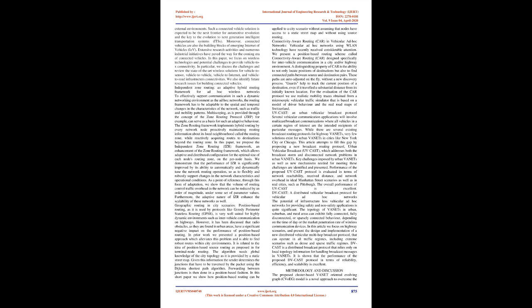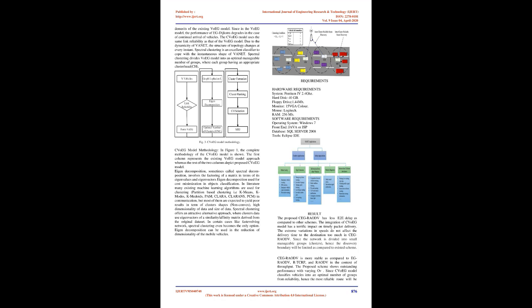We demonstrate that the performance of IZR is significantly improved by its ability to automatically and dynamically tune the network routing operation, so as to flexibly and robustly support changes in the network characteristics and operational conditions. As a point of reference, through this form of adaptation, we show that the volume of routing control traffic overhead in the network can be reduced by an order of magnitude, under some set of parameter values. Furthermore, the adaptive nature of IZR enhances the scalability of these networks as well.